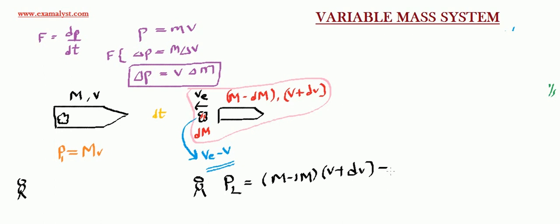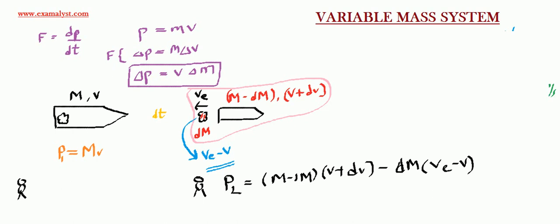So the net momentum, I'll put a minus sign, and here I will write dm, which is the mass of the fuel ejected, into ve minus v. Okay, so this is the momentum after the fuel has been ejected. Everything clear?